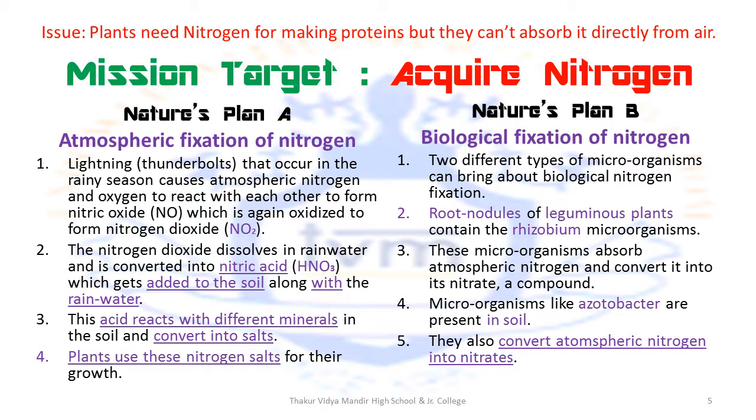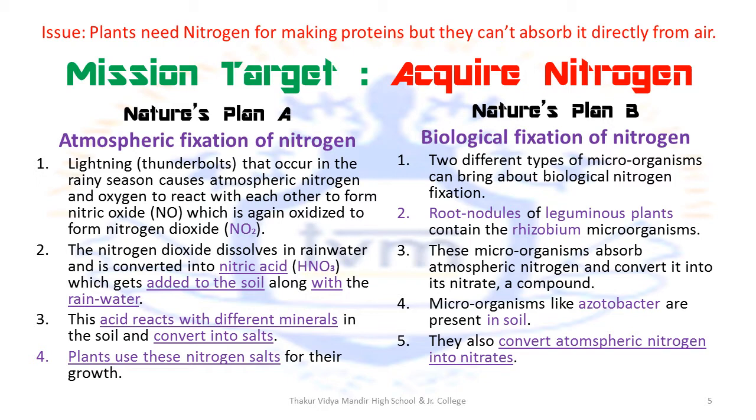The nitrogen dioxide then dissolves in rainwater and is converted into nitric acid, HNO3, which gets added to the soil along with the rainwater. Now this acid, that is nitric acid, HNO3, reacts with different minerals in the soil and converts into salt. Plants use this nitrogen salts for their growth.